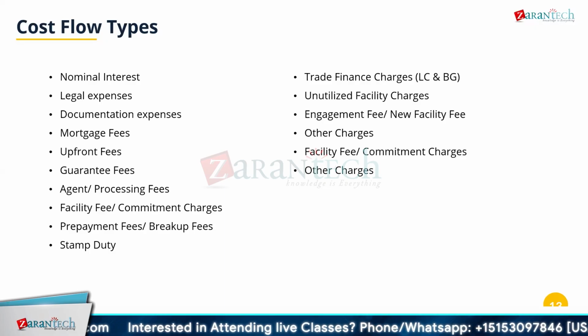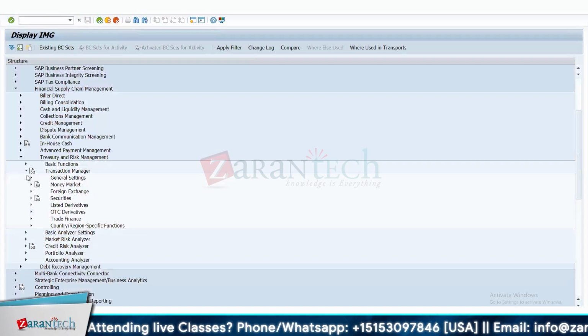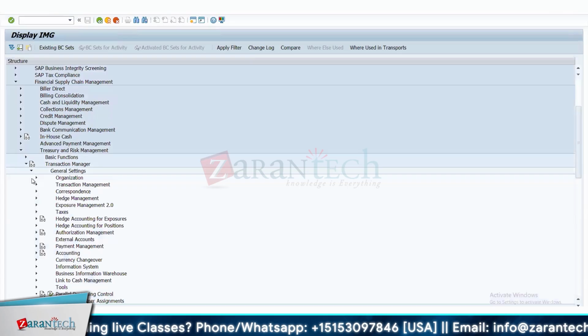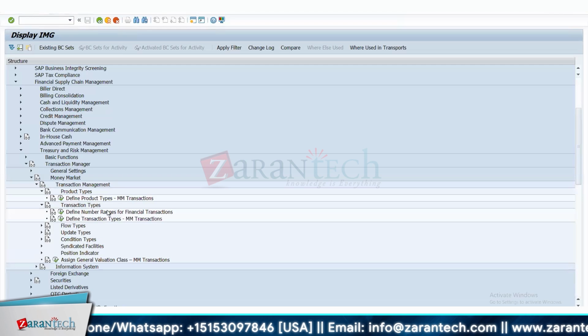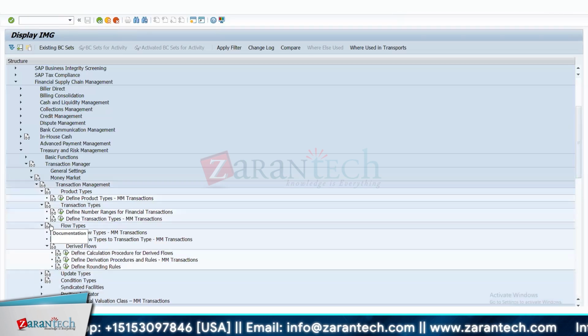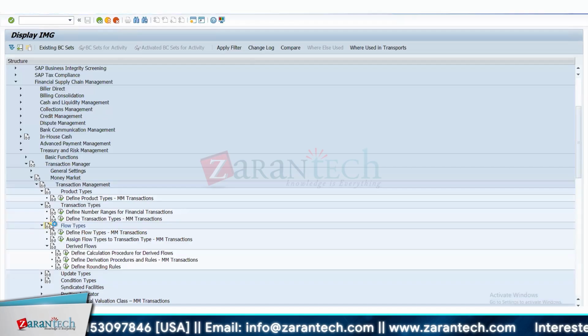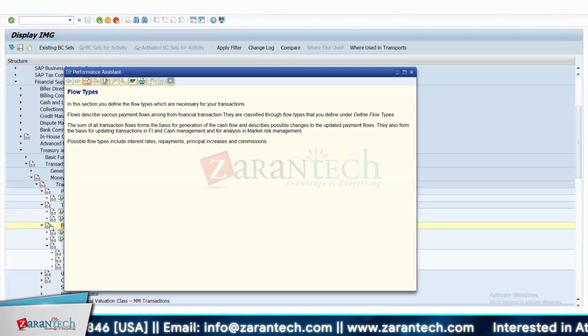Is it clear? Sorry, can you repeat the definition of the flow type? Okay. So let me, I mean, explain the meaning of the flow type again. Yeah, yeah. Okay. So I hope product type is clear for everyone, and even the transaction type is clear, right? These two are clear for everyone, correct? What was the transaction type? I'm just missing that. I remember the product type you explained. What was the transaction type?